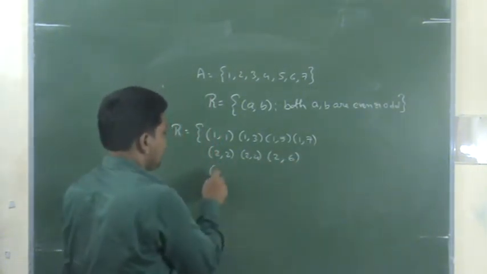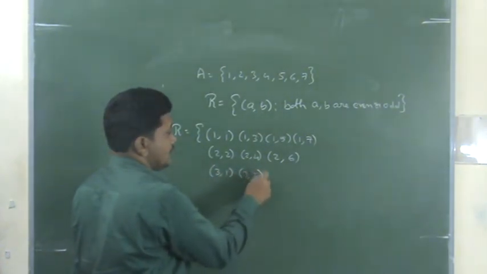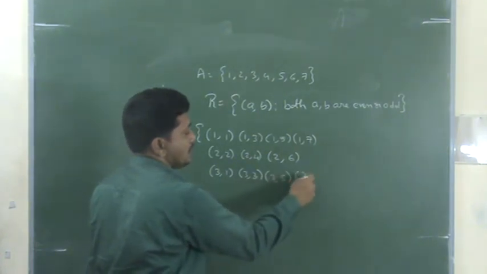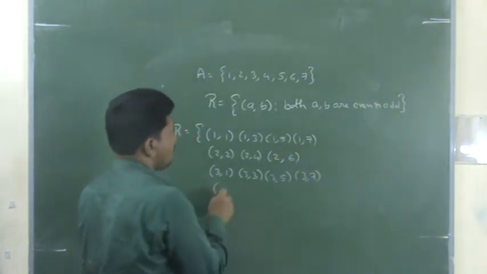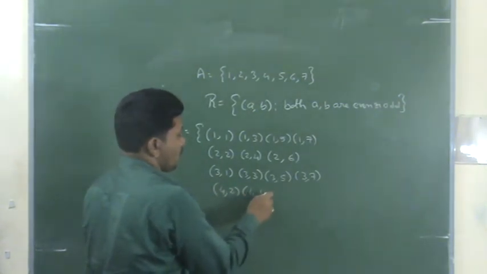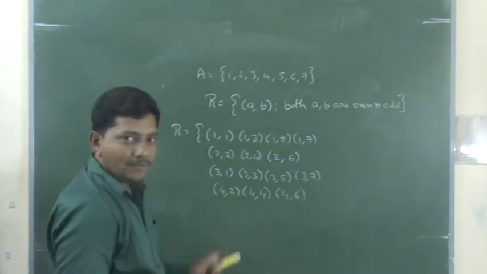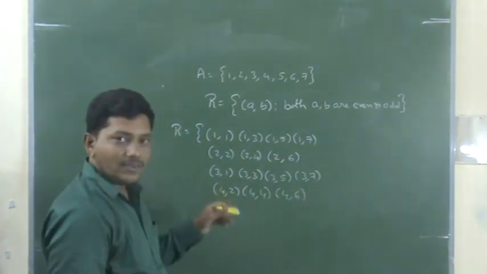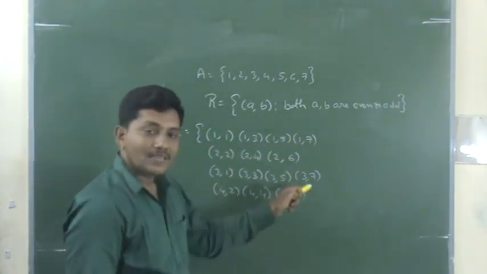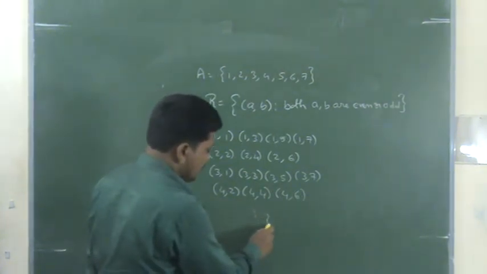With 3: 3 comma 1, 3 comma 3, 3 comma 5, 3 comma 7. With 4: 4 comma 2, 4 comma 4, 4 comma 6. Do you understand the pattern? Here you can see one pattern. What is that? For the odd numbers, we get 4. For the even numbers, we get 6. Like that up to 7.